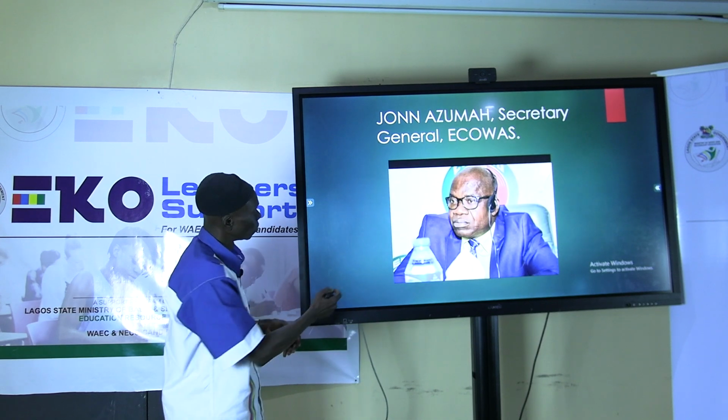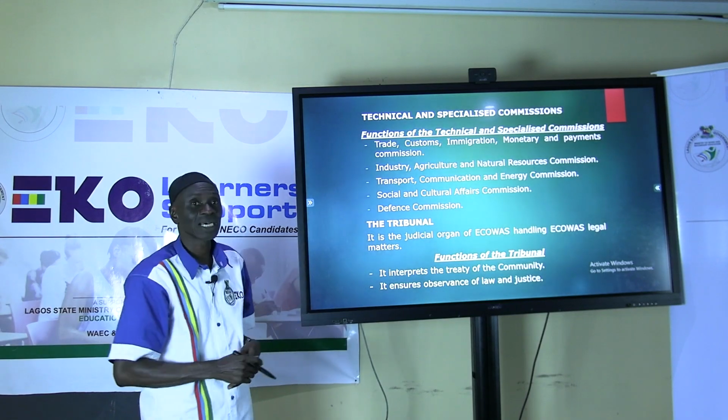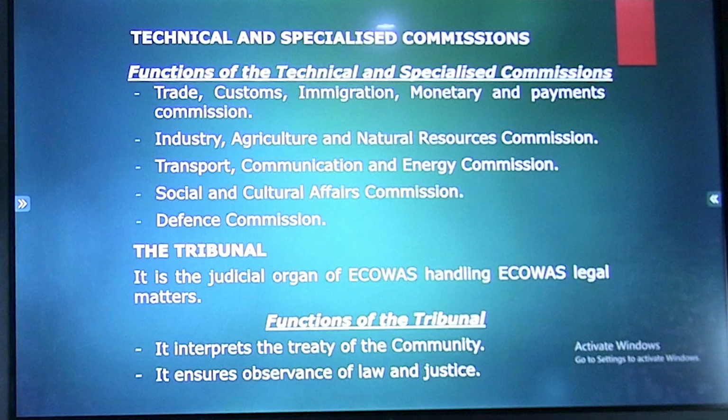Let's go to the last one. Technical and specialized commissions are basically set up and framed in such a way that they take care of aspects or areas that need to be taken care of, as their name suggests. And that is where we have the functions of technical and specialized commissions.